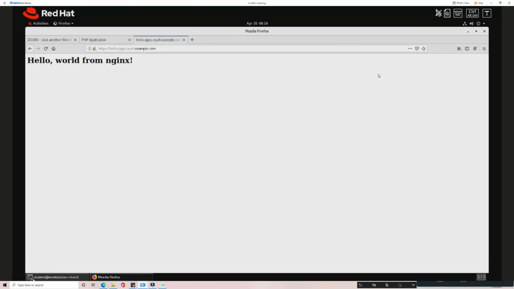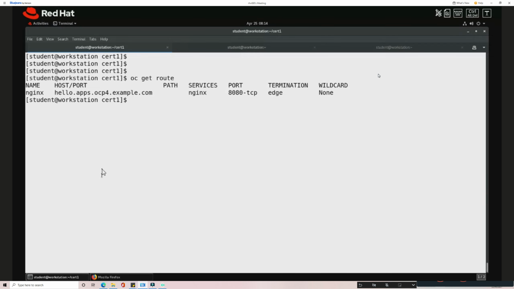So for example, when I do an internal communication, when I get into the service, from the service, if I try to communicate to this application, you will see that the communication will be insecure. So for example, if I do OC debug, I get into the node, like master 1.